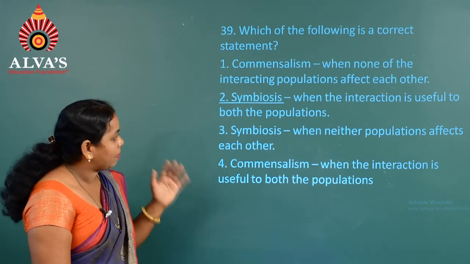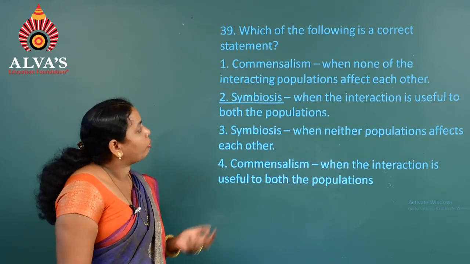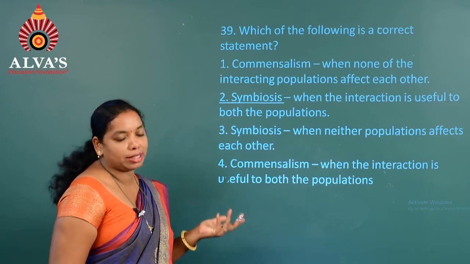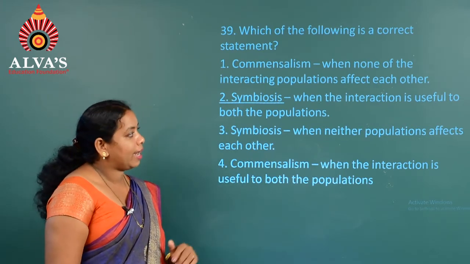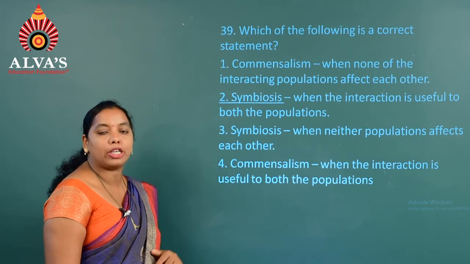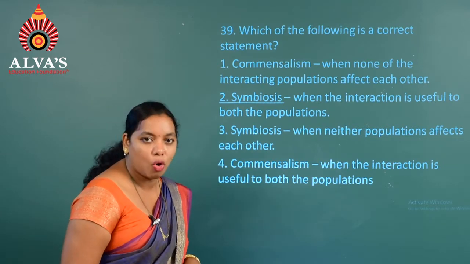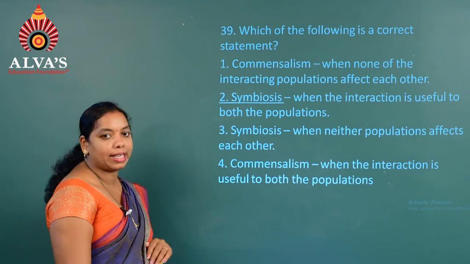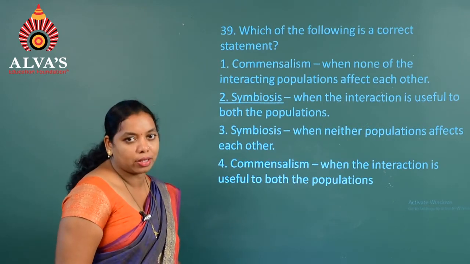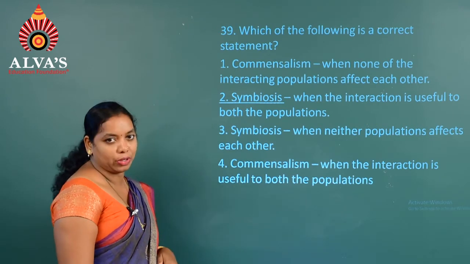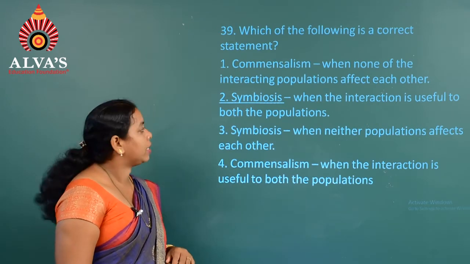So, if we consider commensalism, when none of the interacting populations affect each other, no. Whereas the second one, symbiosis, when the interaction is useful to both the populations, we used to call it mutualism or symbiosis. Actually, it's right. Whereas the third one, symbiosis, when neither population affects the other, is wrong, because both used to benefit each other. That's why the third one is not the answer.